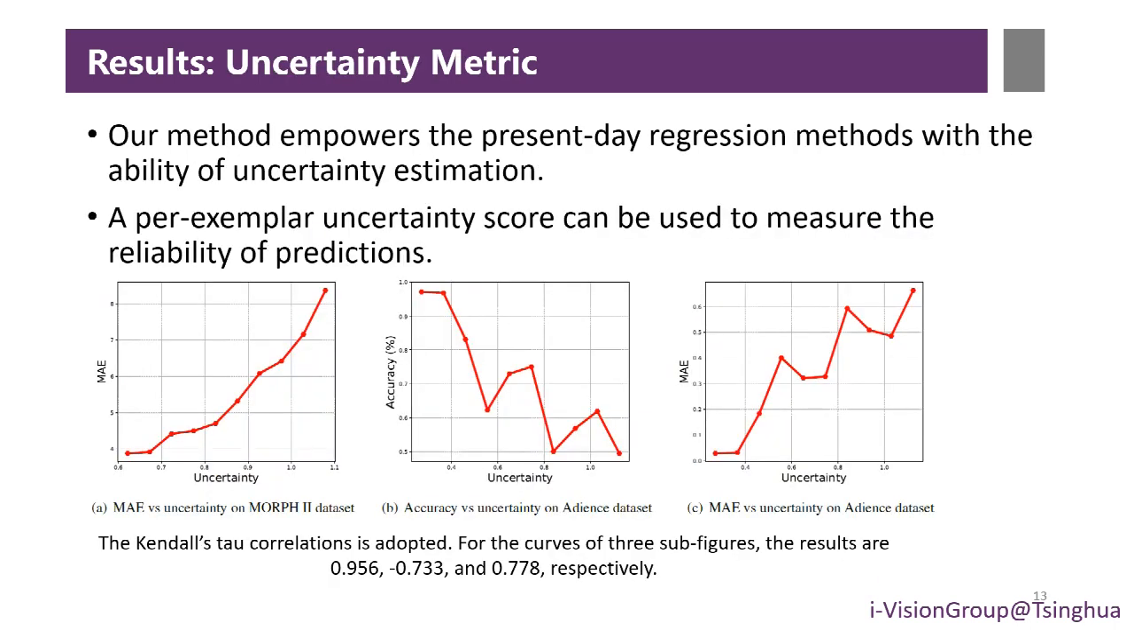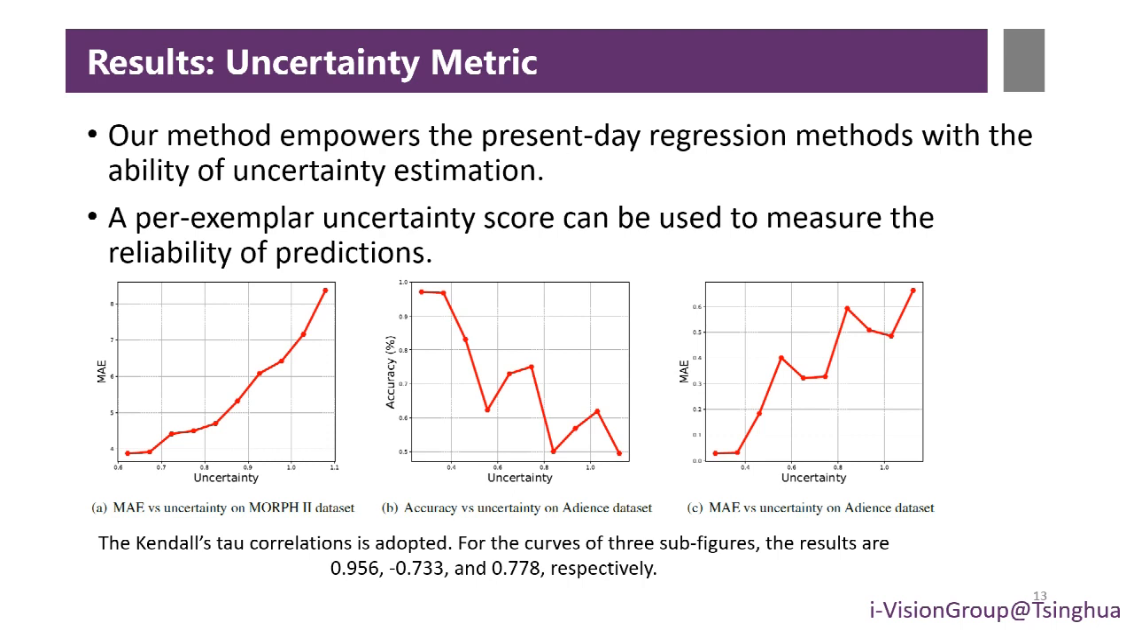Knowing what a model does not know is critical for many real-world applications. We aim to estimate when an input image can be reliably predicted or not. Since the data uncertainty is modeled in the diagonal covariance, we give a per-exemplar uncertainty score using the harmonic mean of the predicted variance. We show the correlations between the uncertainty score and different performance metrics on 2 corrupted test sets. To quantify the correlation, we adopt Kendall's tau correlations.